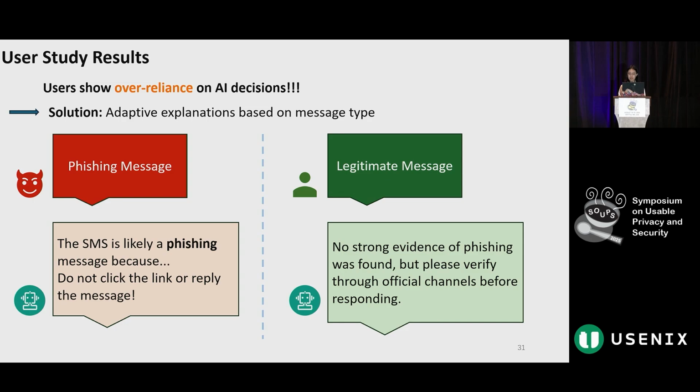To reduce this risk, we propose using more adaptive, cautious, and conservative language in the AI explanation. For phishing cases, the message could say the message is likely a phishing message because, and do not click the link or reply. And for the messages that are labeled as legitimate, the system could instead say, no strong evidence of phishing was found, but please verify through official channels before responding. This kind of phrasing encourages users to remain cautious, especially in uncertain situations.